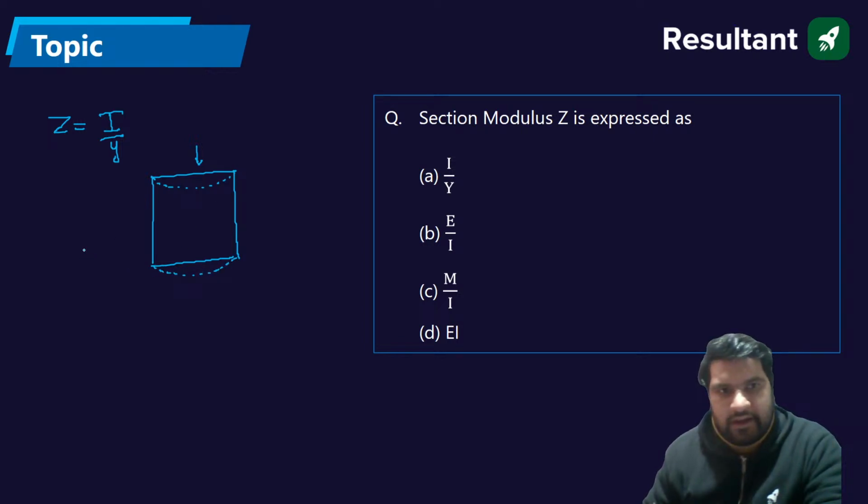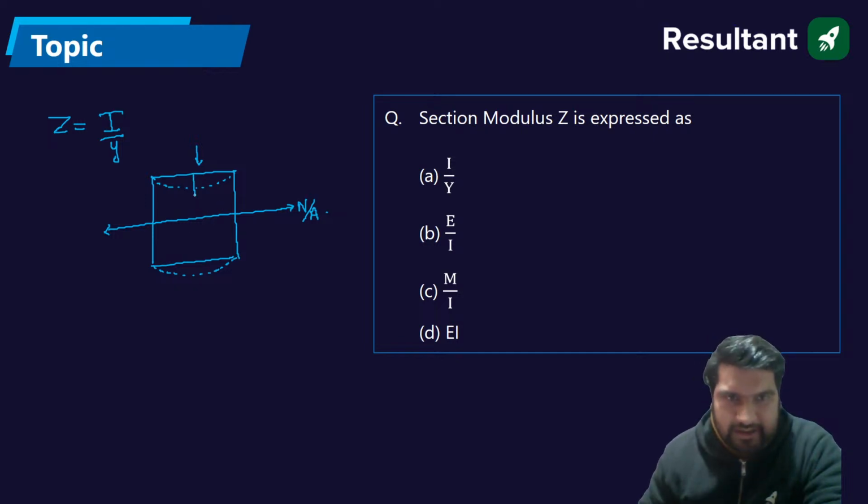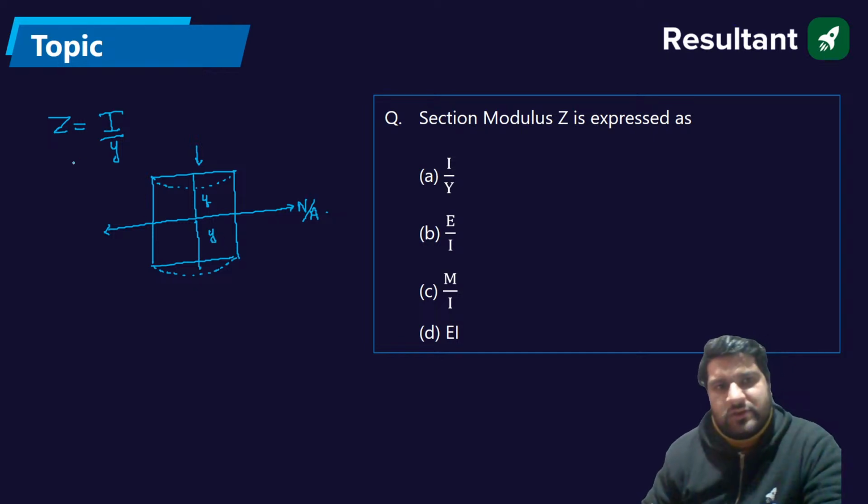Let us suppose this is our neutral axis. This will be the y value, the extreme fiber distance. This will also be a y value, so you have to take the y maximum value. I is the moment of inertia. So Z is I by y.